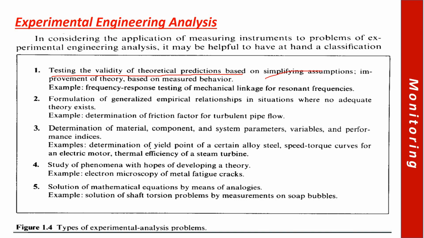Obviously, when in the field of engineering we require measurements, we all depend upon the measurements, and those measurements are basically conducted through instruments. So to solve the problem, and to perform the experimental engineering analysis, we definitely need measuring instruments, right? Now, what are the different types of experimental analysis or problems in which we can use different types of instruments? So for example, testing the validity of a theoretical prediction, right, based on simplifying assumptions, improvement of theory based